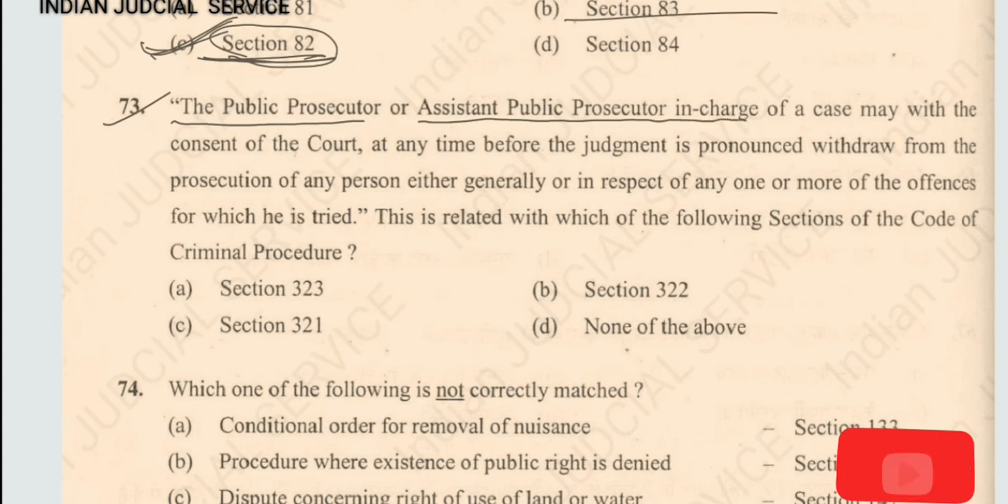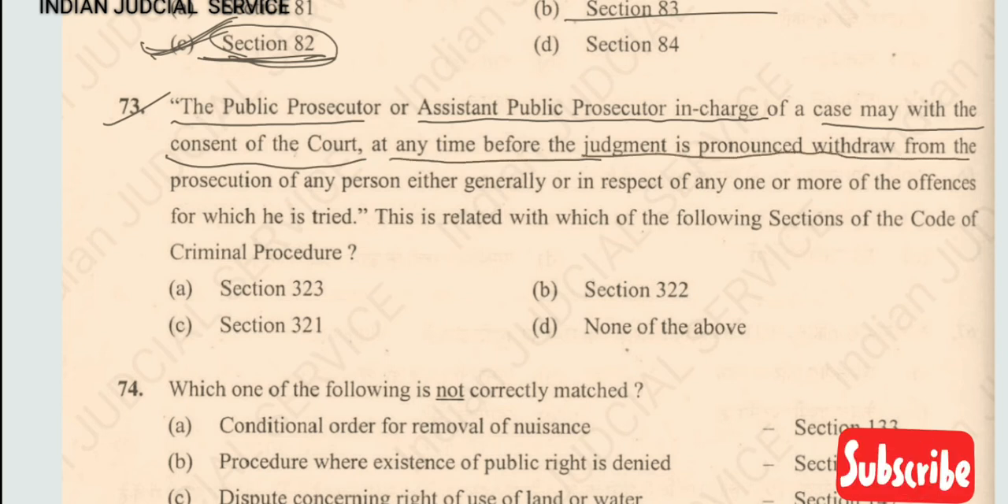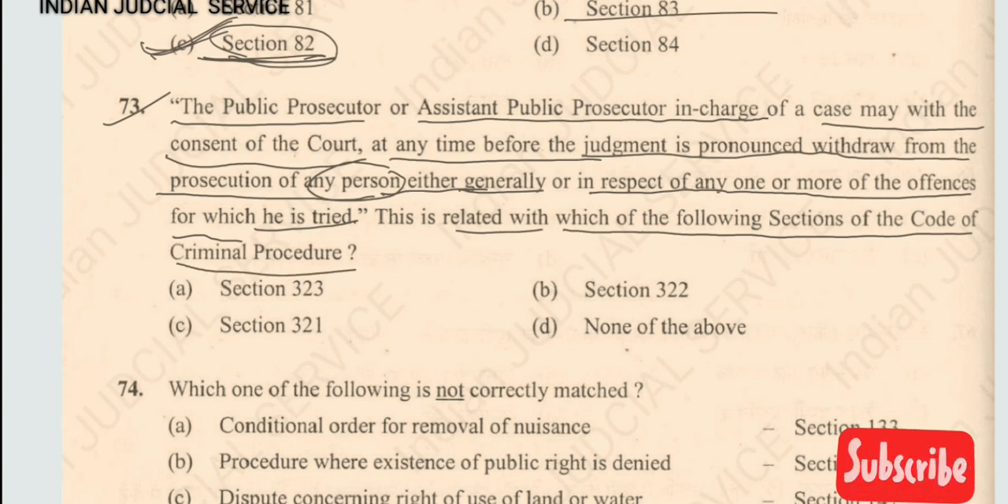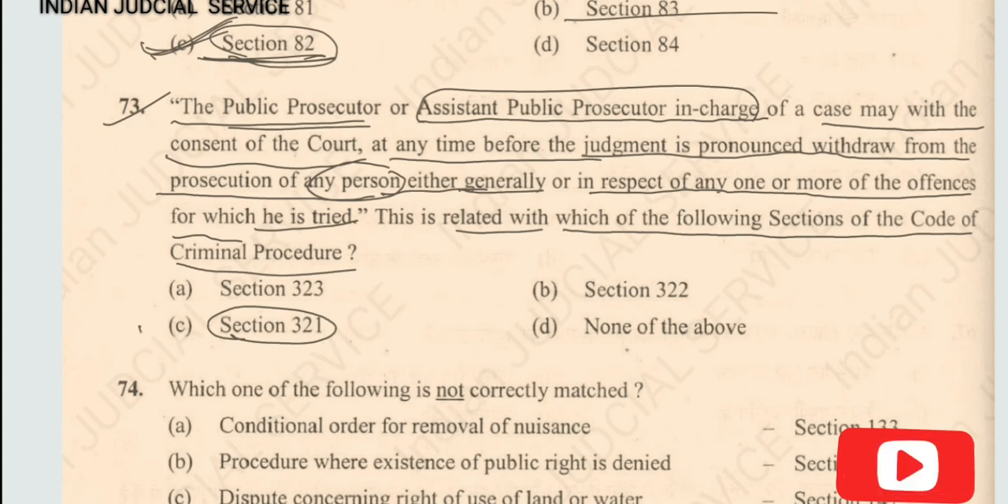Now question number 73, the public prosecutor or assistant public prosecutor in charge of a case may, with the consent of the court, at any time before the judgment is pronounced, withdraw from the prosecution of any person, either generally or in respect of any one or more of the offences for which he is tried. So this is related with which of the following sections of the Code of Criminal Procedure? So this is related to section 321 of CRPC. So withdrawal of case by the public prosecutor or assistant public prosecutor in charge. So answer here option C.